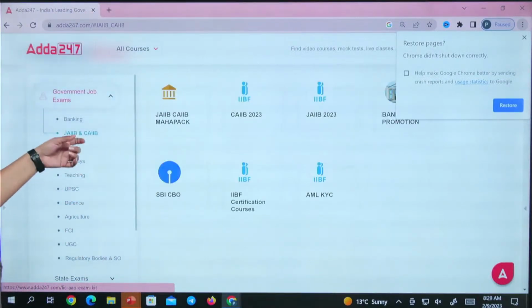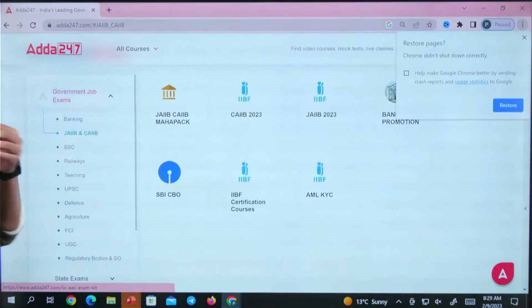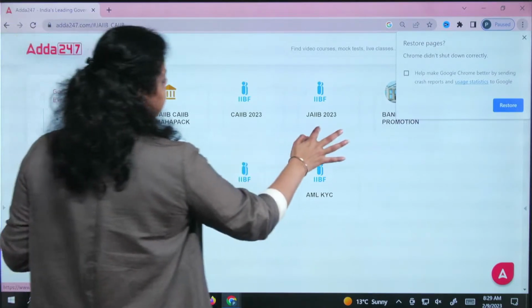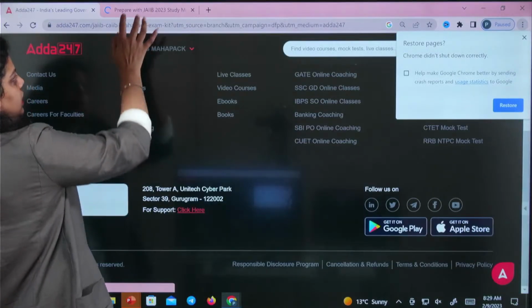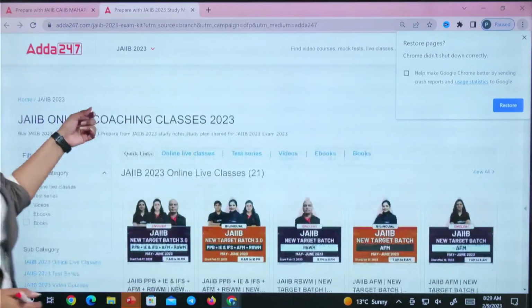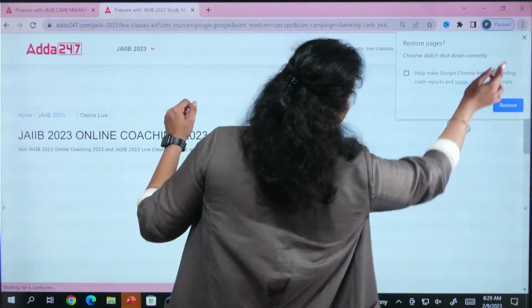So how to enroll? Just click on the JIB CIB section here. And if you want to go with the target batch, just click on the JIB 2023. If you want to go with the Mahapack, click here. So these are the target batches which are available for all of you. You can check the target batches here.